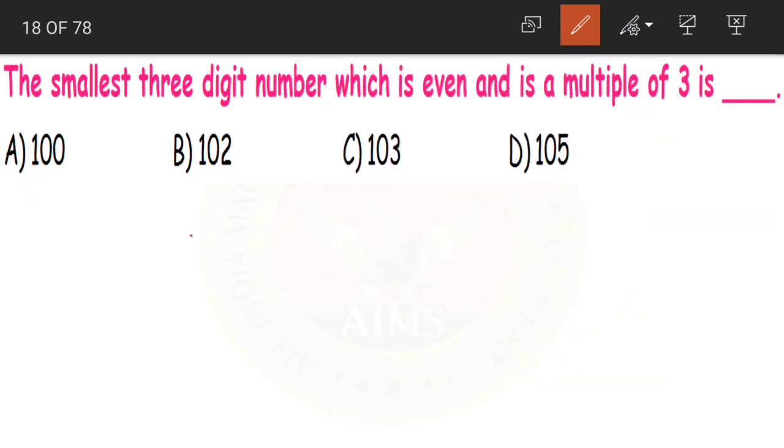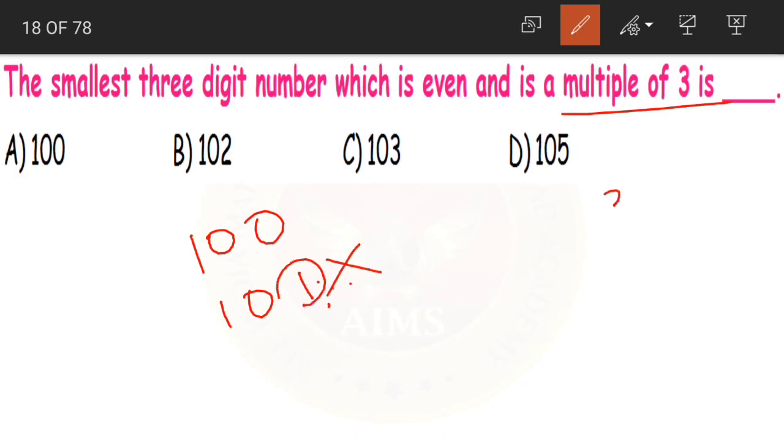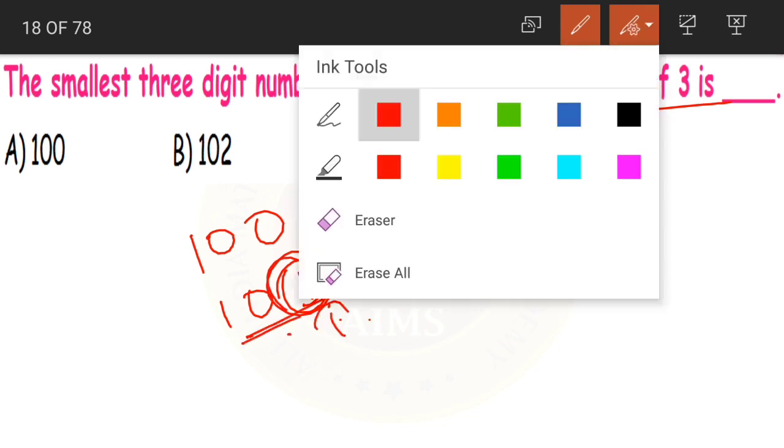So we will go for another number. After 100 what do we have? 101. Now again, is 101 a multiple of 3? No. And it is an odd number. 1 is here in the ones place. 101 is an odd number, but we need an even number.